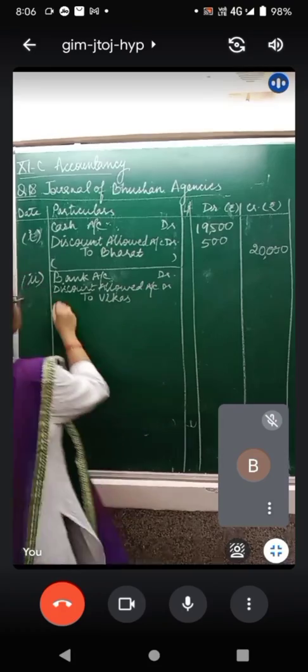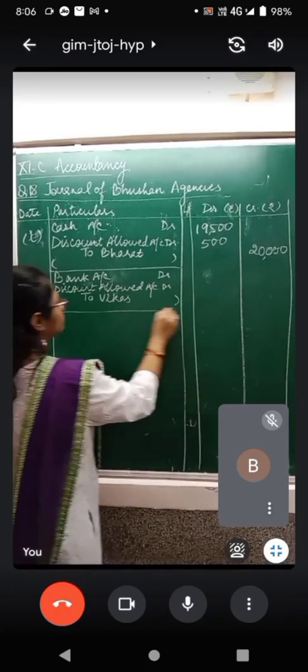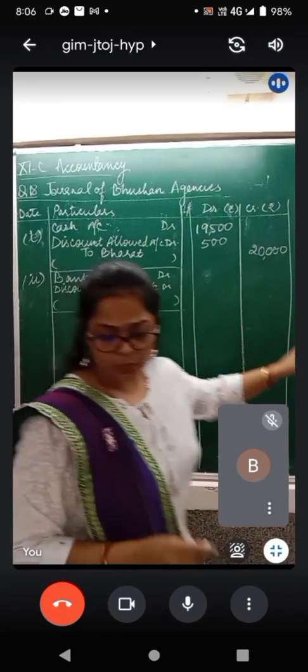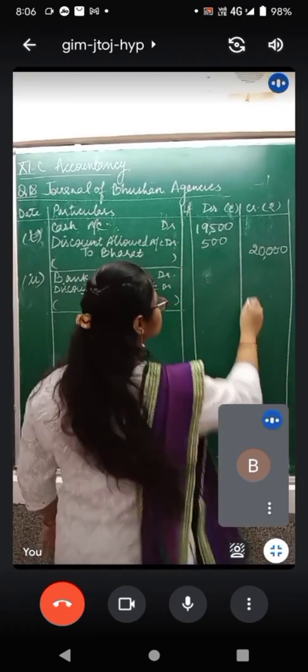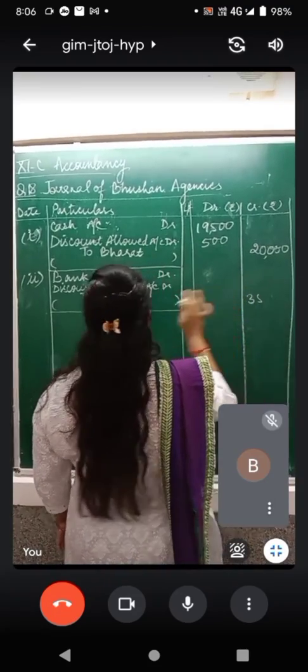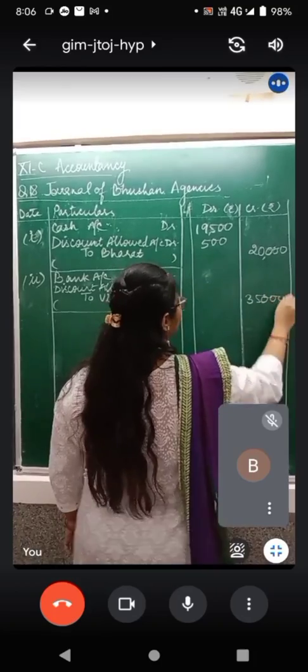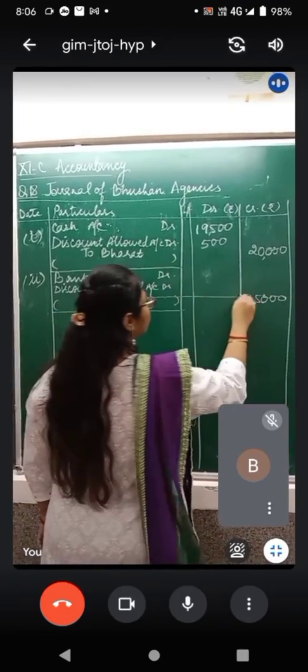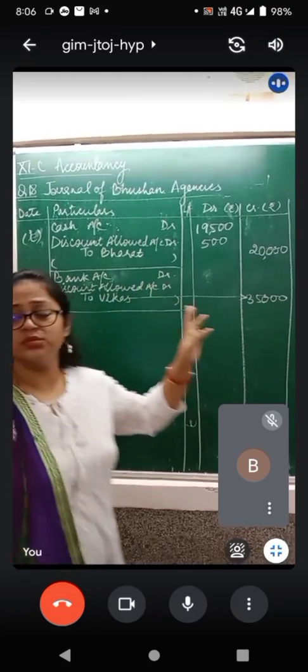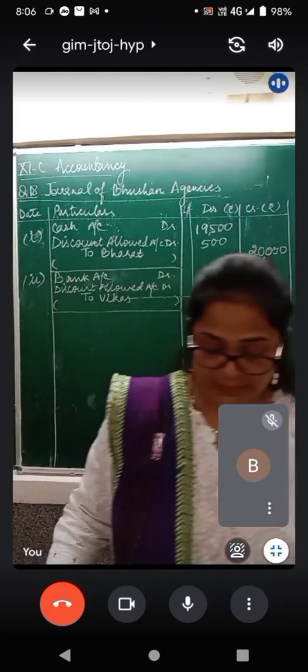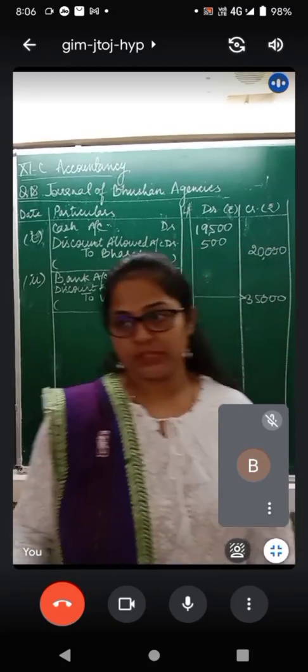What shall be the amounts? Who is going to tell me? Vikas was a debtor with rupees 35,000. Please note, this 35,000 we will write in the Vikas line where 'To Vikas' is written. Yes, who is saying? We have allowed him a discount of rupees 750. So first of all we know this.